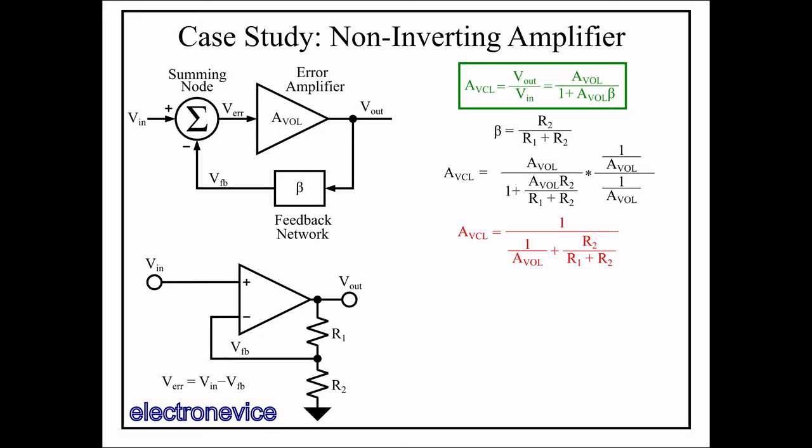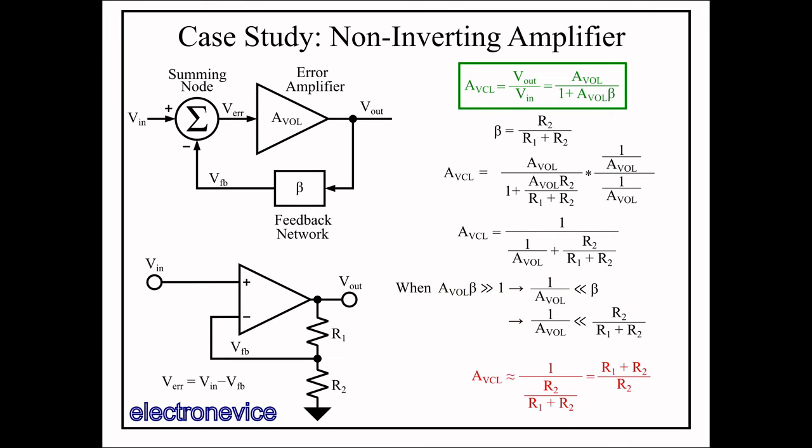So we see that if the loop gain is very large in magnitude, then 1 over AVOL becomes much smaller than R2 over R1 plus R2. And so we can approximate 1 over AVOL to be approximately 0. And then the equation becomes 1 over the resistive divider equation, which of course is our ideal non-inverting op-amp gain. So we can see how the equation becomes approximately the same as the ideal case when AVOL is large. Next, let's take a look at the gain error for different gain values and different beta values for the non-inverting amplifier configuration to give you an idea how much finite gain causes deviation from the ideal case.